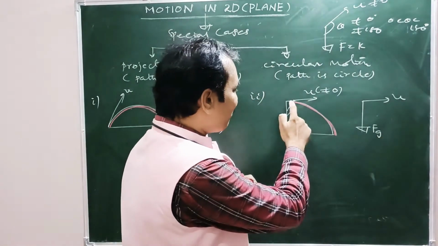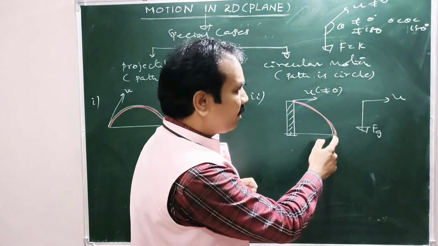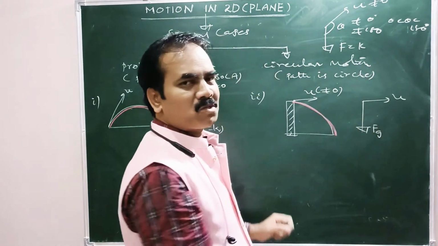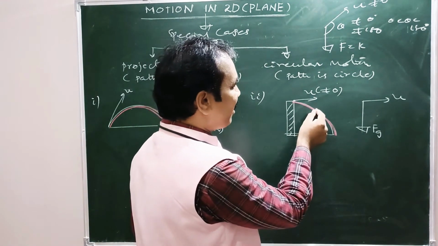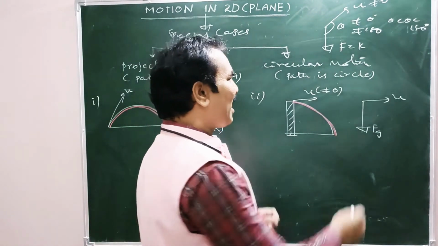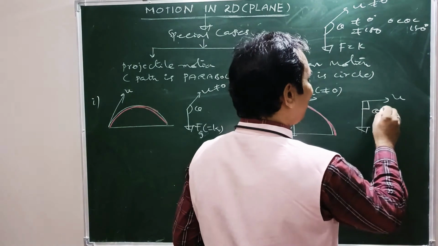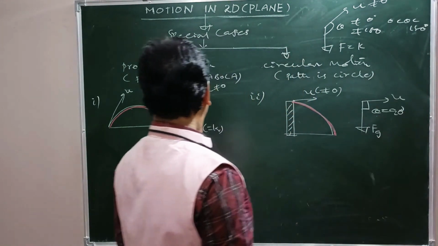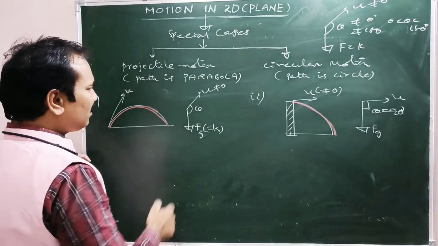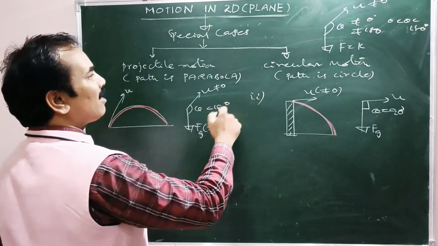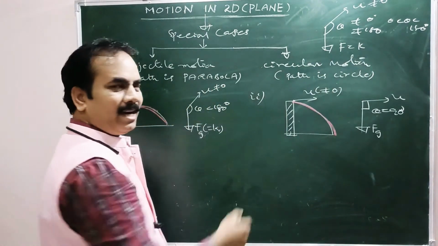Of course, at any position on the parabola, the gravitational force acting on the particle is always vertically downwards. It is lying somewhere here or somewhere here, whatever it is, Fg is always downwards. Now, what is the angle here? Theta is 90 degrees. So the condition is satisfied. Here theta is less than 180 degrees. So here also the condition is satisfied, right?